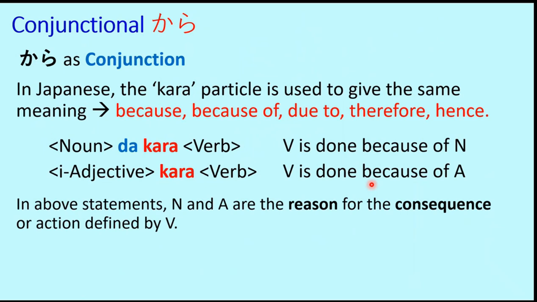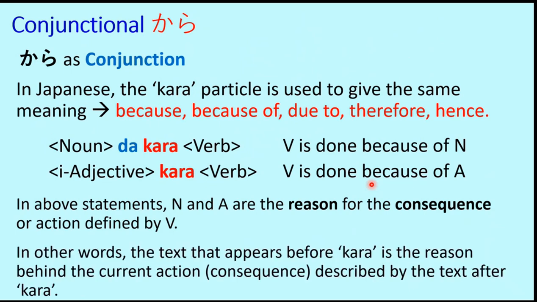In these two sentence patterns, N and A are the reasons for the consequences or actions defined by V in each case. Or in other words, we can say the text that appears before kara is the reason behind the current action or the consequence described by the text after kara. So to put it simply, kara is used to connect the reason with the consequence in the same way as we use because in English.